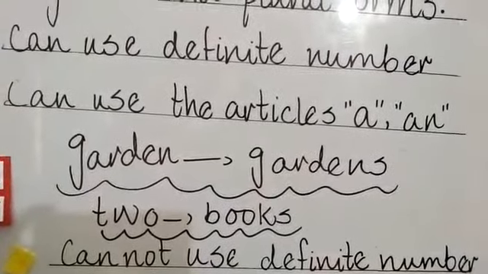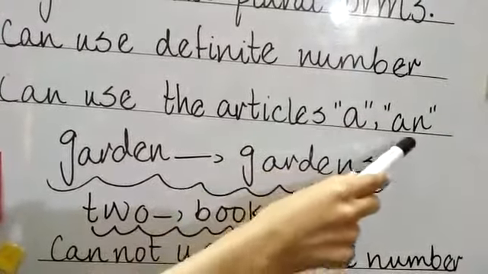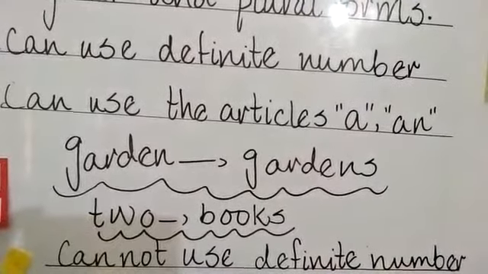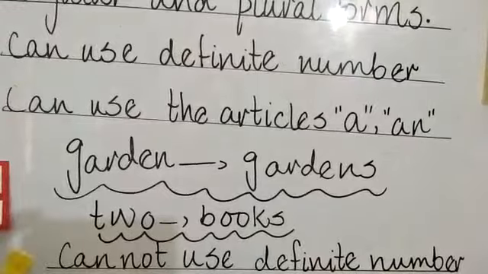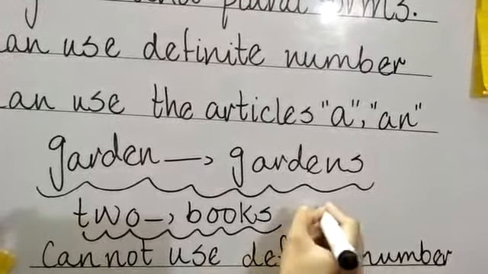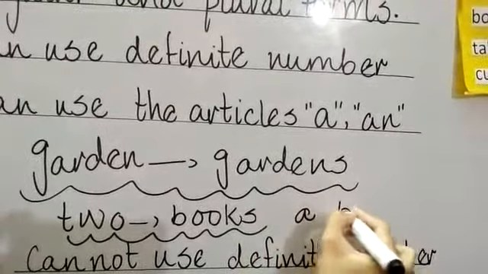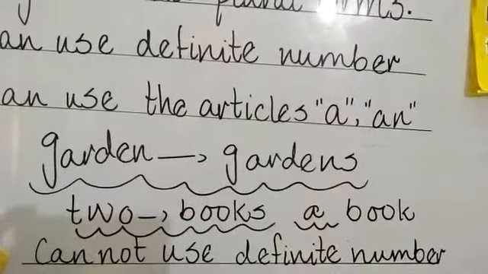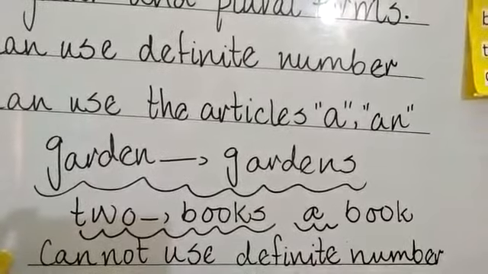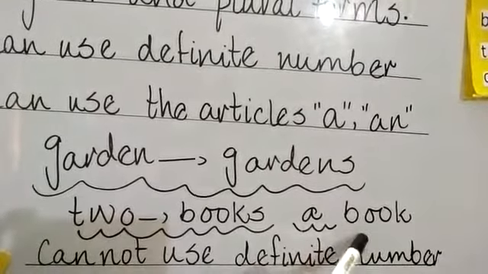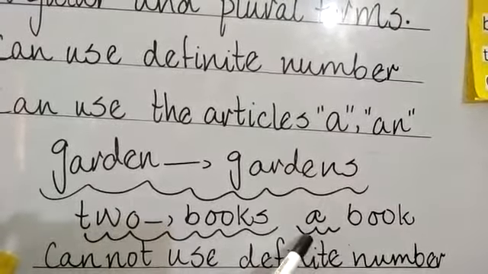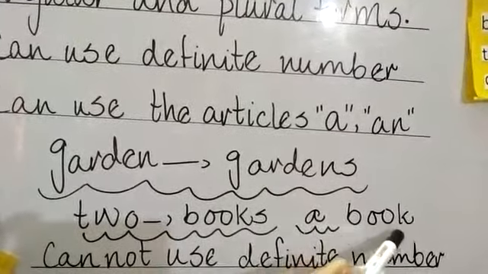What are the articles? A and an. How can we use the articles with countable nouns? Like you can see in the example on the board, a book. So we have used an article a along with book.